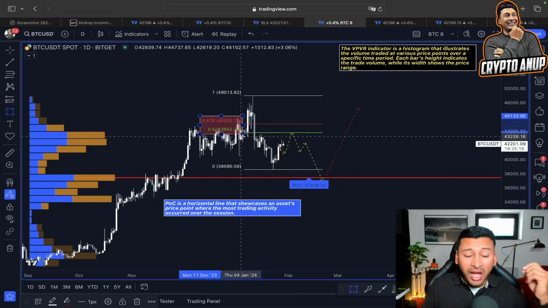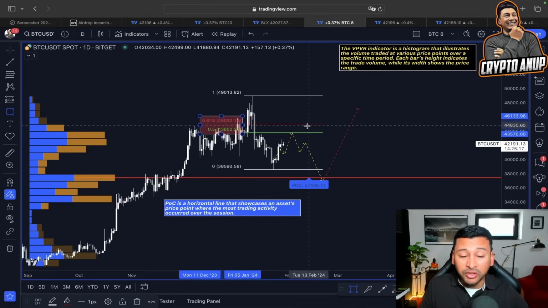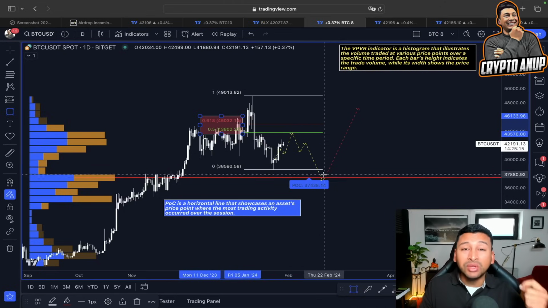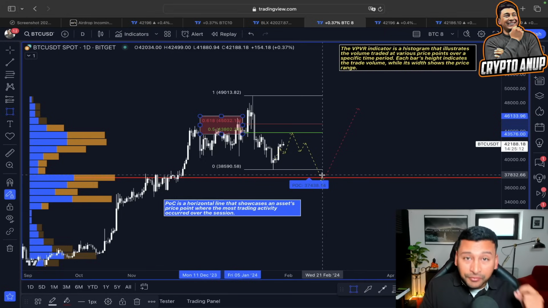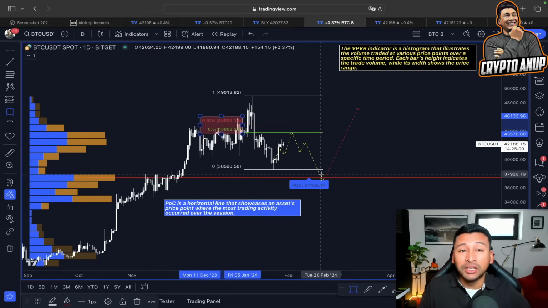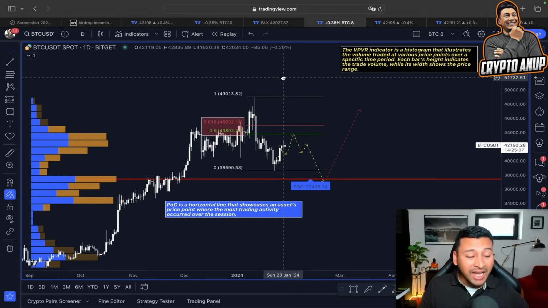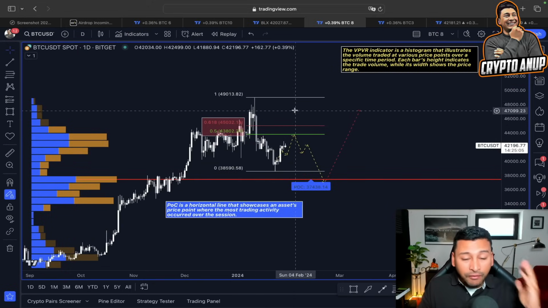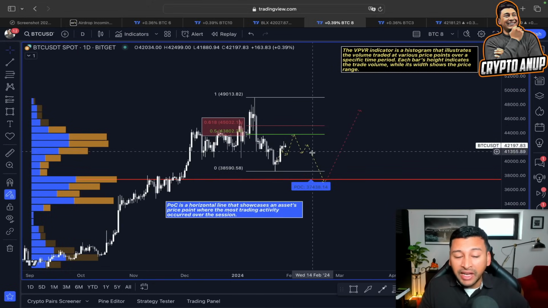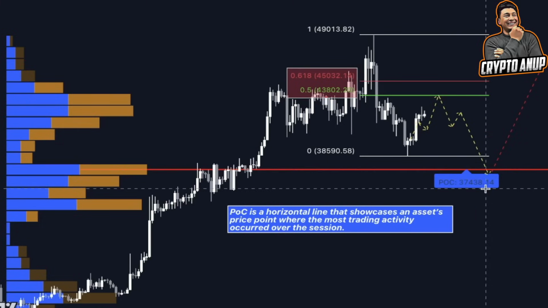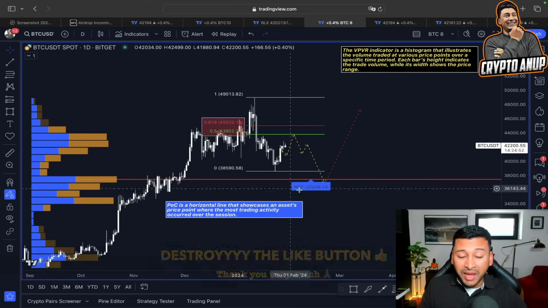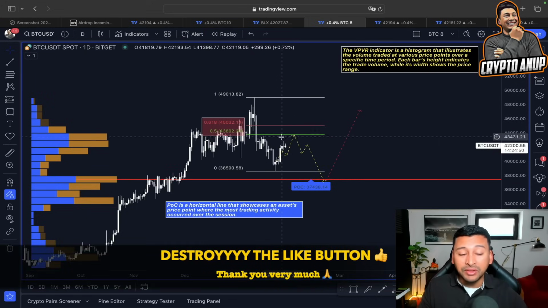But we have said after some relief rally, there is some possibility of price coming back to test some key line here to the downside before finding bottom, before starting with a new impulsive move. So even according to this volume profile, after some relief rally, we could come back to test this POC line, because this line is the area where the most trading activity has occurred. That's why this line could be acting as a magnet. But before that happens, the price could show further impulsive move in between 45,000 range.